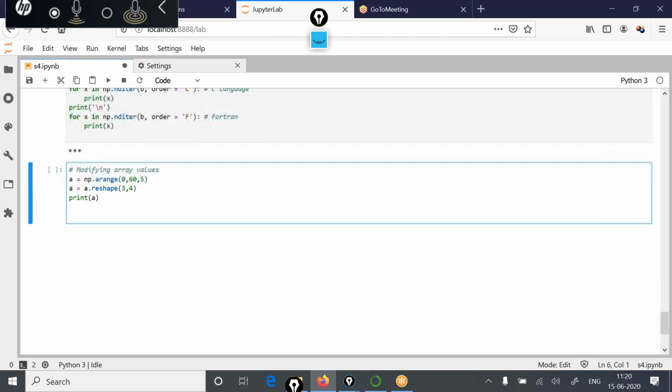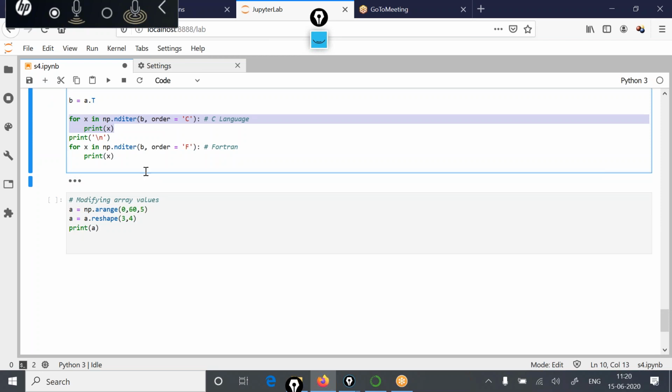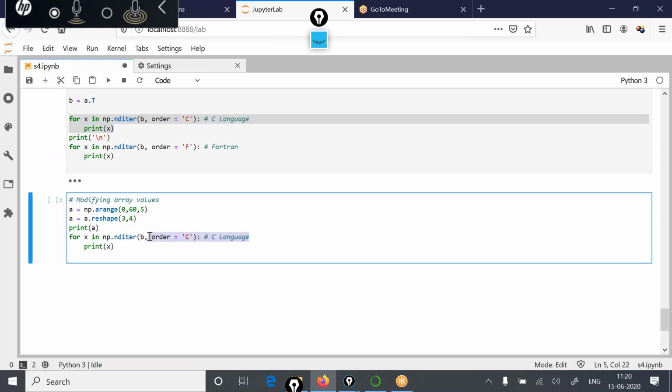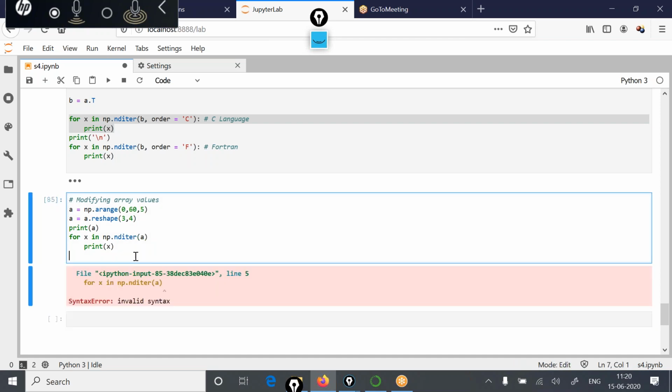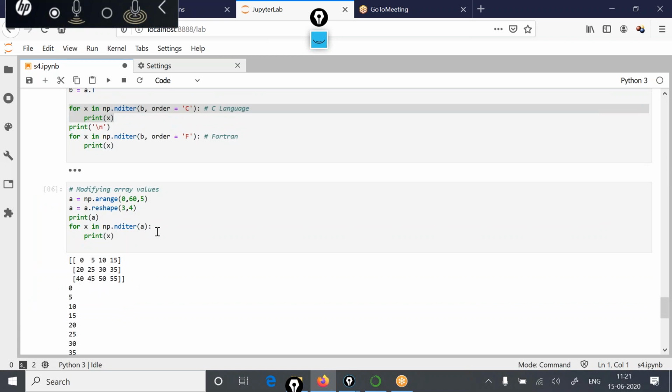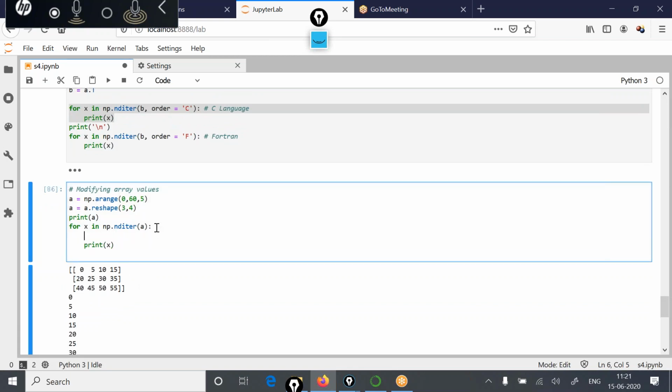Now see, if I copy this iteration like this, let's say I'm not interested in mentioning the order, I just want to iterate over A. First, let's check this code is running fine. Yes, this is fine.